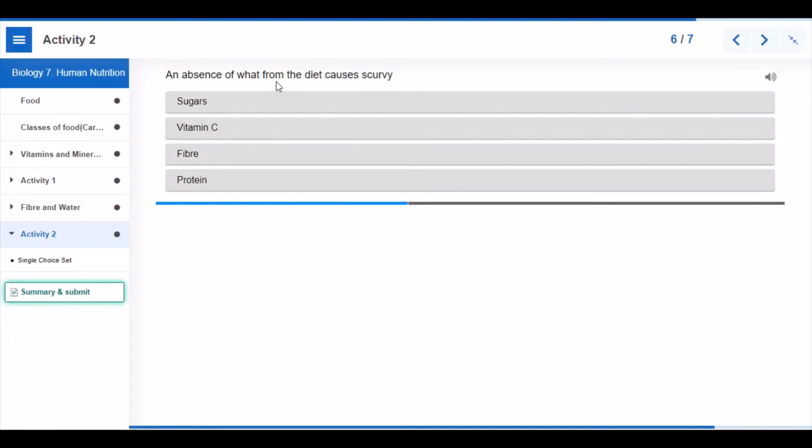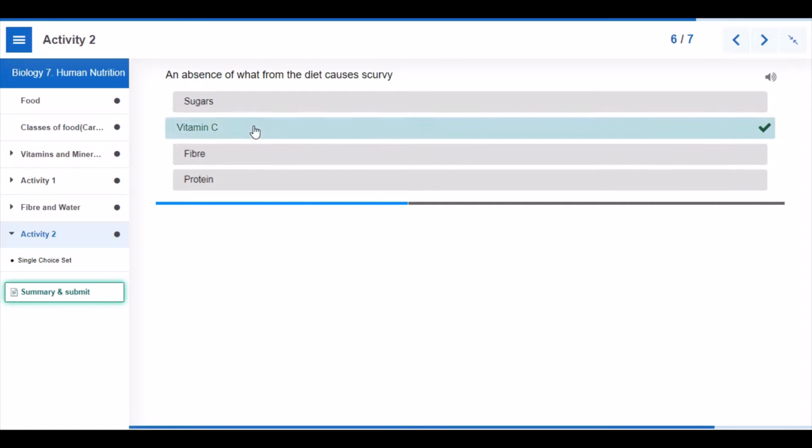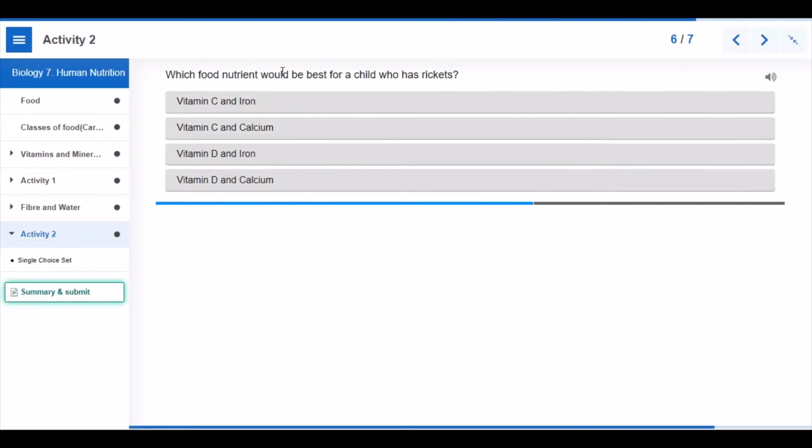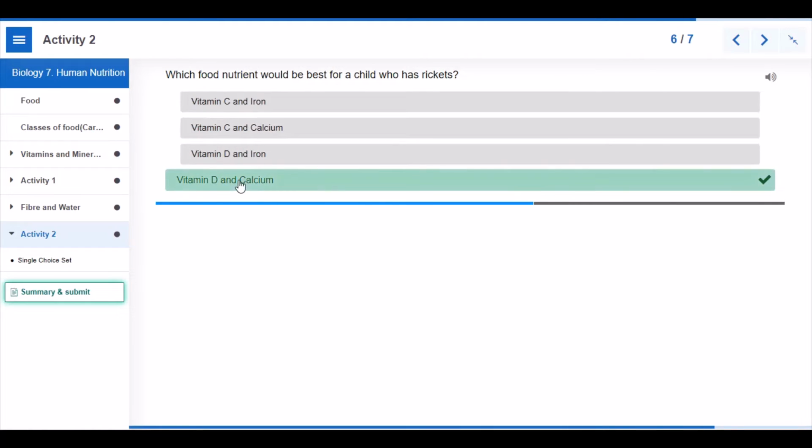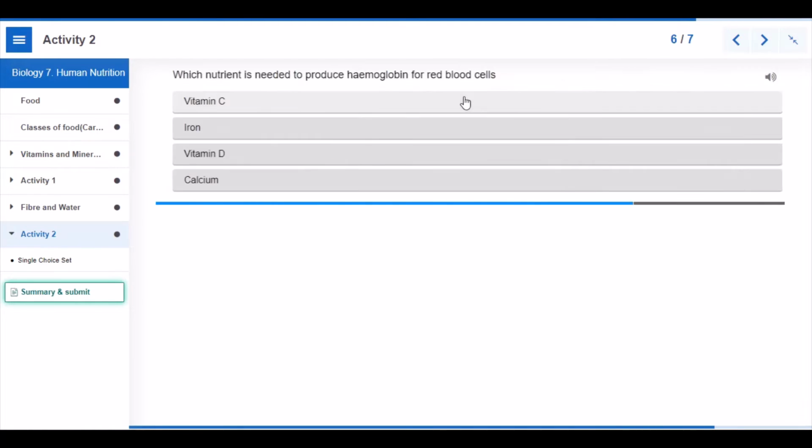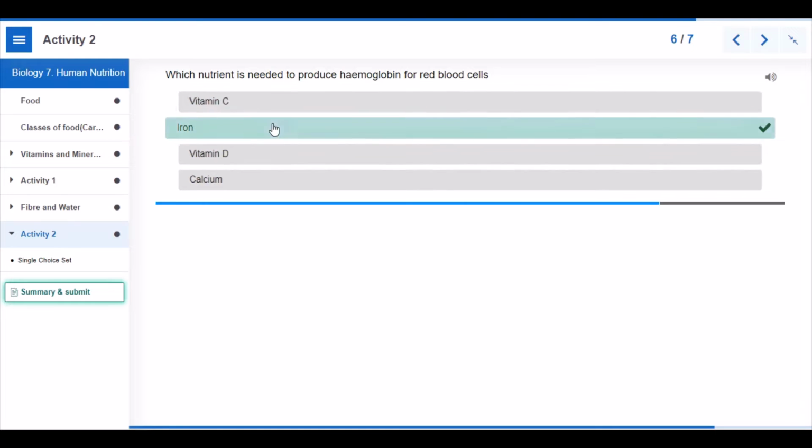And absence of what from the diet causes scurvy? Vitamin C. Which food nutrients could be best for a child who has rickets? Since rickets is a deficiency of vitamin D and calcium helps in the absorption of vitamin D, this would be the correct option. Which nutrient is needed to produce hemoglobin for red blood cells? Iron.